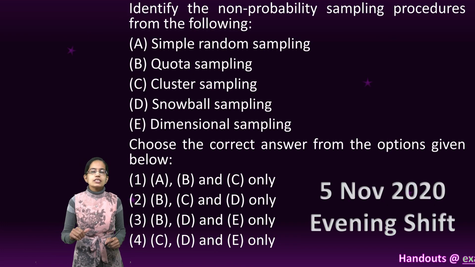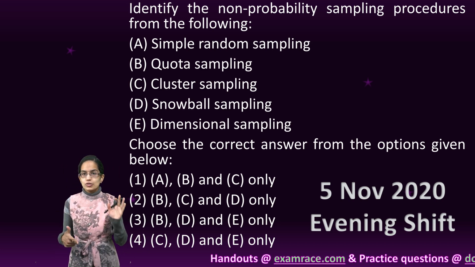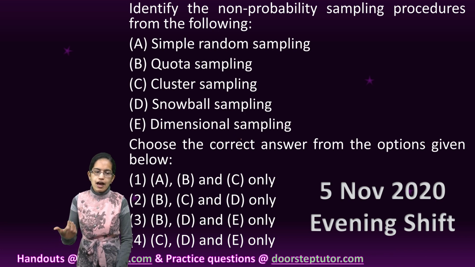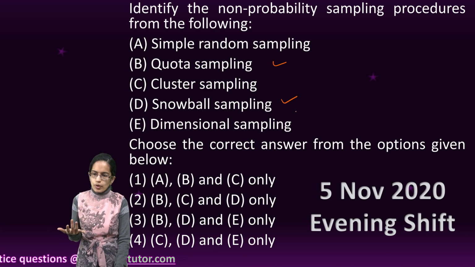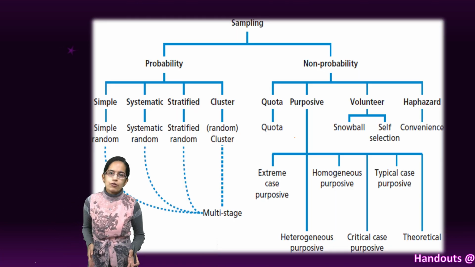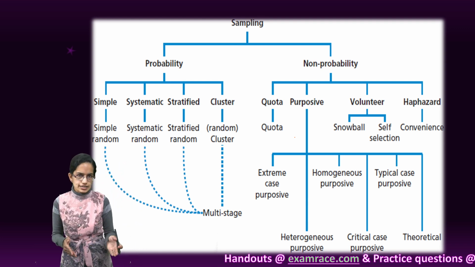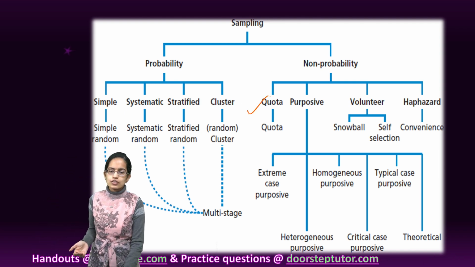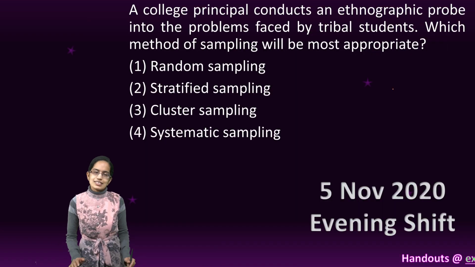The next question is non-probability sampling. Now we have covered a separate lecture where we have talked about sampling and the types of sampling. Just to answer this question, we would have the quota sampling. Then you would have the snowball sampling and dimensional sampling as an example of non-probability sampling. If you come here to the chart, we have the probability sampling as simple, systematic, stratified and cluster, which we have covered in a separate class. And then non-probability as quota, purposive, volunteer and haphazard or convenience sampling. That's a very, very direct question.